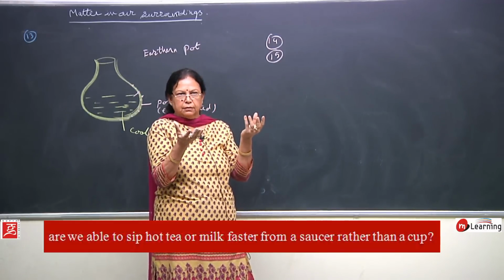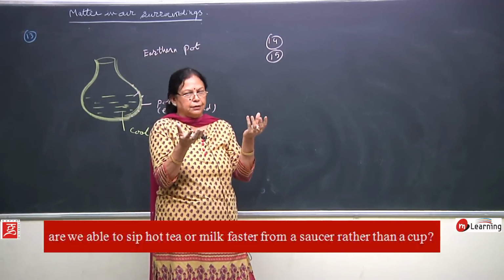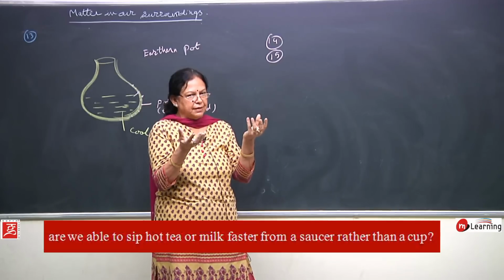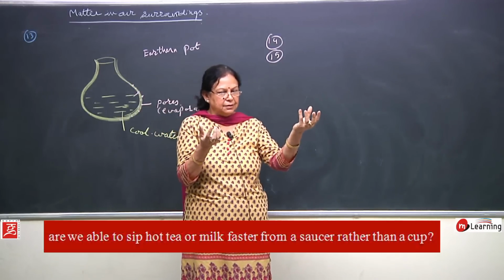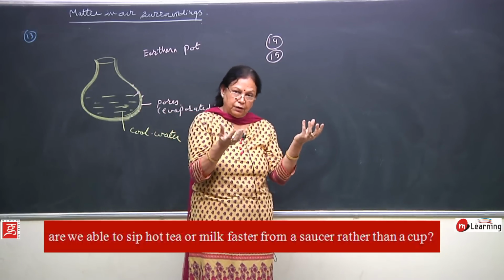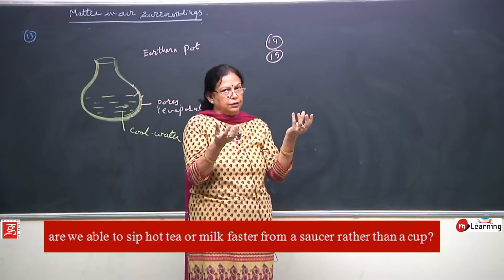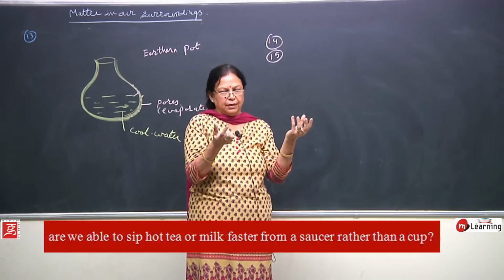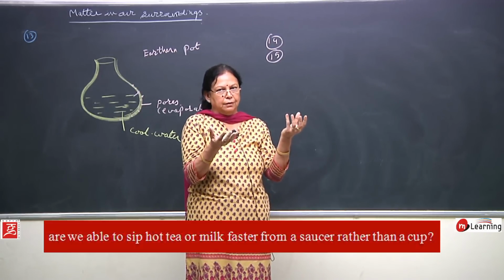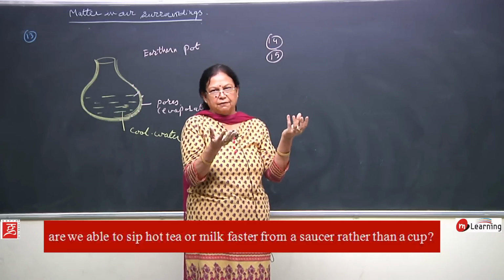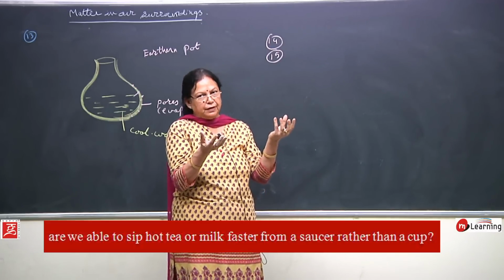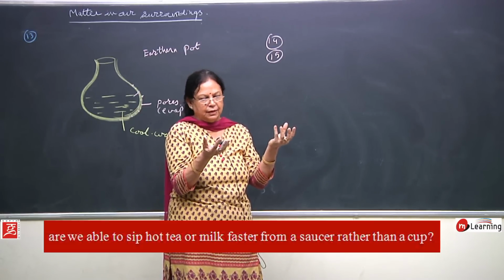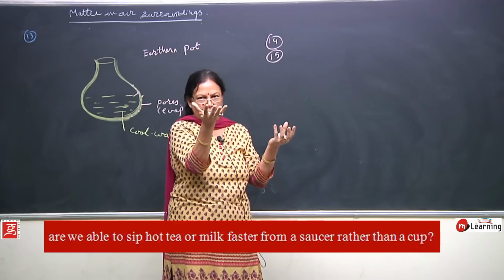Reason being, just think of the factors affecting evaporation. More surface area, here surface area is less. Again I am telling you children, all the questions are based on the theoretical part. If theory is clear, then you can answer any question. Here it is based on the factors which are affecting evaporation. One of the factors is that the rate of evaporation depends upon the surface area. If surface area is more, evaporation is more.